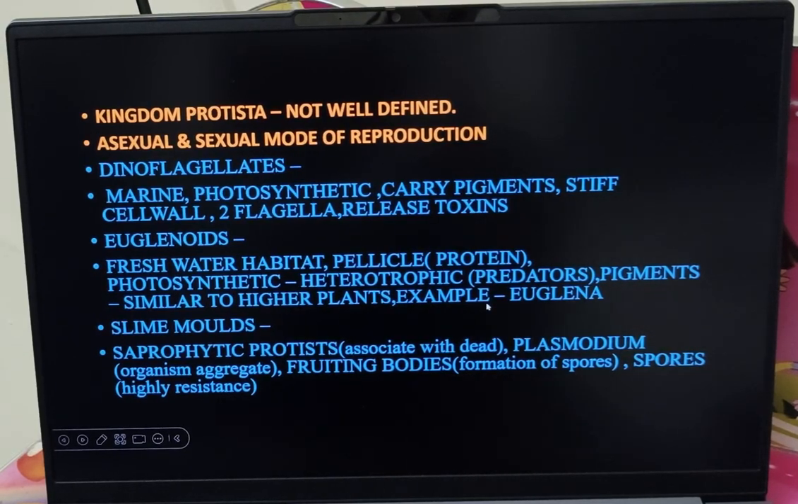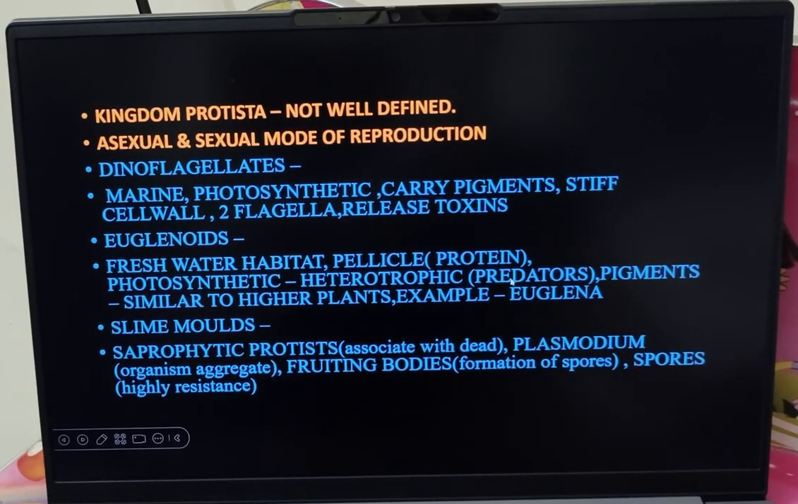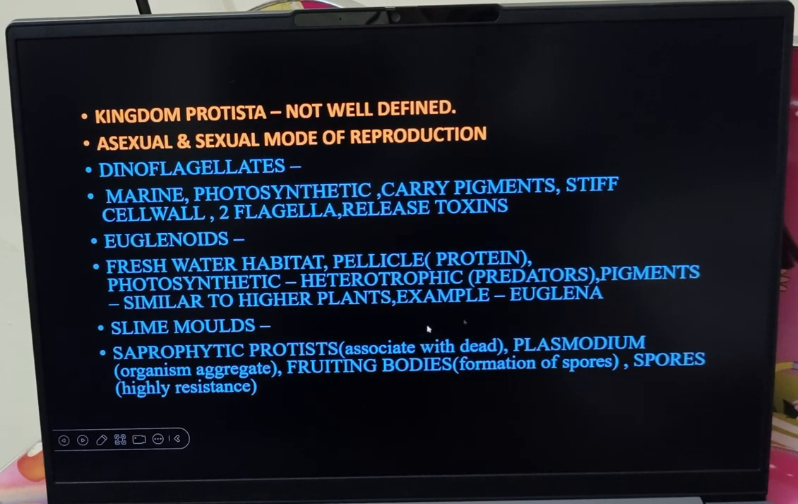Predators. What do you mean by predators? They engulf food from others. Like you would have read in amoeba, they engulf food. The same way, few organisms here also act as predators. Example is euglena. I think even yesterday I told you euglena will come under photosynthetic as well as act as a predator. And they have pigments. So these euglena will carry certain pigments which are similar to the higher plants.